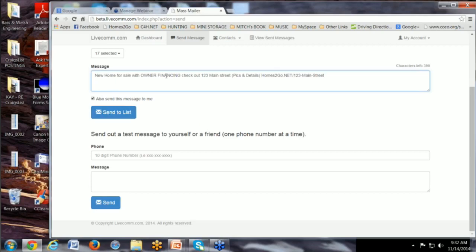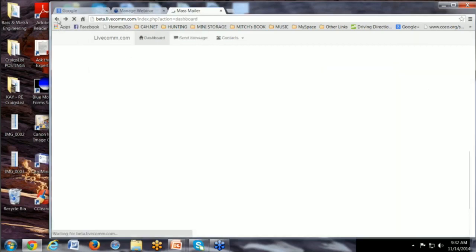New home for sale with owner financing. Check out 123 Main Street. Pics and details. homes2go.net/123-main-street. That's going to take them right to my web page where I have all the information and pictures of that house. Then I hit send, and that's done.